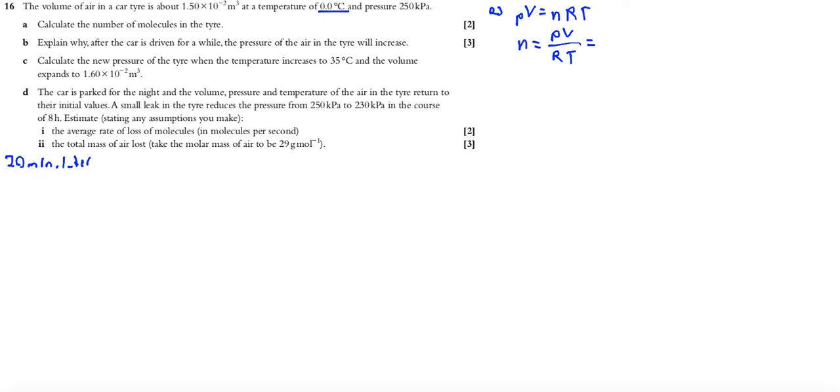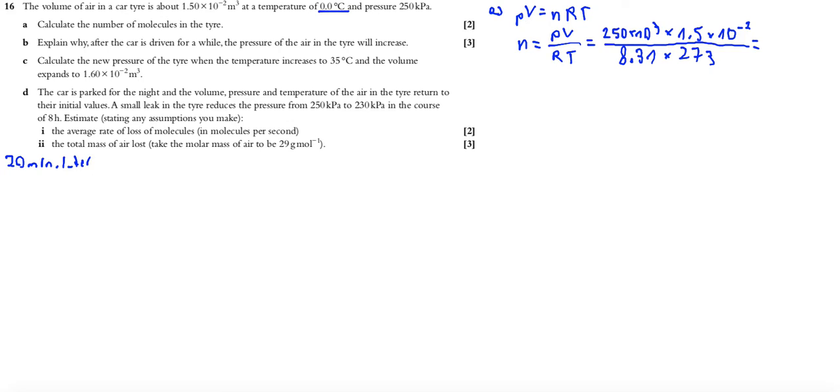So pressure is 250,000, so 250 times 10 to the power of 3. Volume is 1.5 times 10 to the power of minus 2, divided by the gas constant, which is 8.31, and temperature is 273 kelvins. Calculator, and then you will find the number of moles.